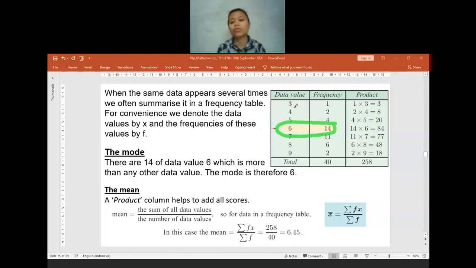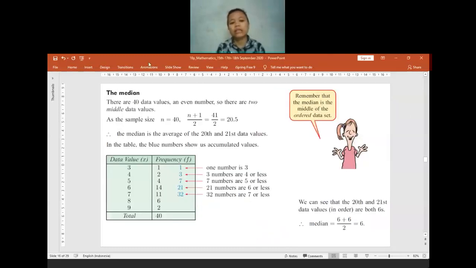So for the mean, you have to find the sigma fx first. Fx, you get from the values multiplied with the frequency. After that, you find the total. If you are going to find the mode, you just check the highest frequency. The one that has the highest frequency, you call it the mode. If you have no question, I will move to the next explanation about finding the median.